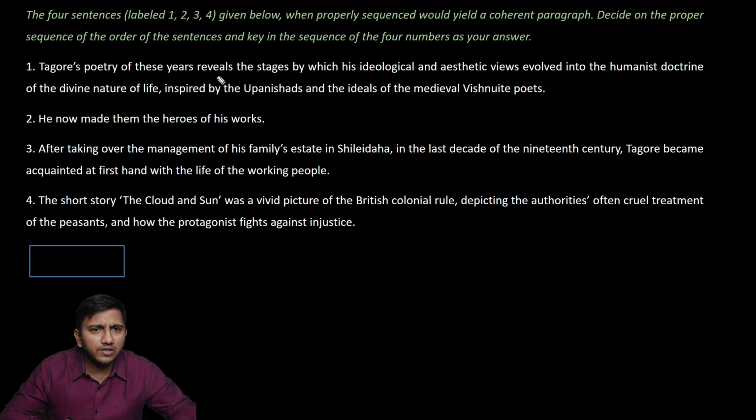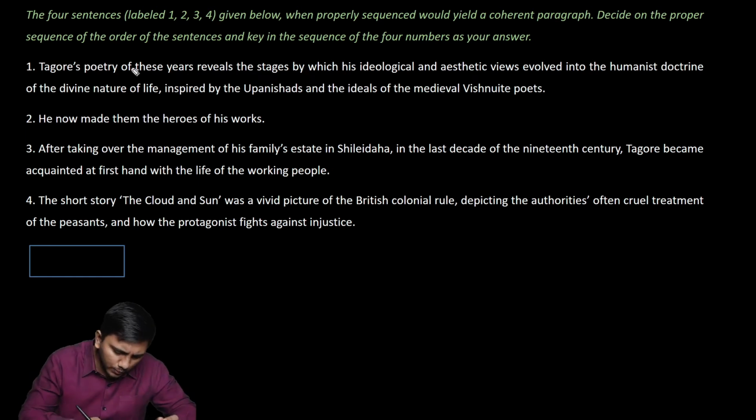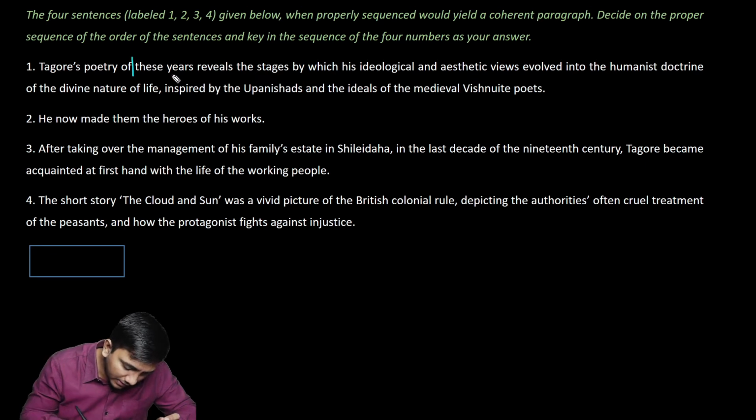Tagore's poetry of these years reveals the stages by which his ideological and aesthetic views evolved into the humanist doctrine of the divine nature of life, inspired by the Upanishads and the ideals. Now, what I'm interested about in the first statement is Tagore's poetry of these years. So which years are we speaking about? So let's see if there is some kind of revelation about which years are we speaking about.